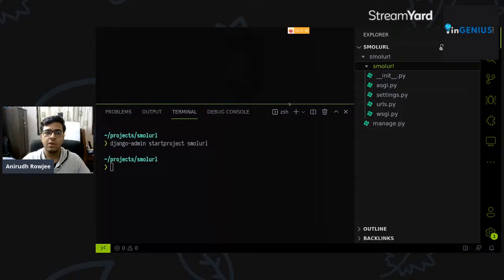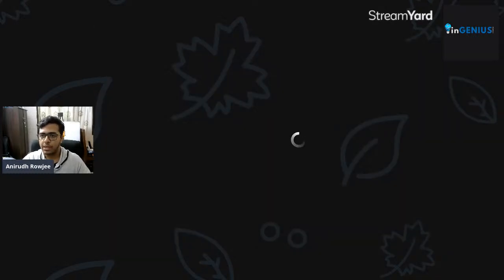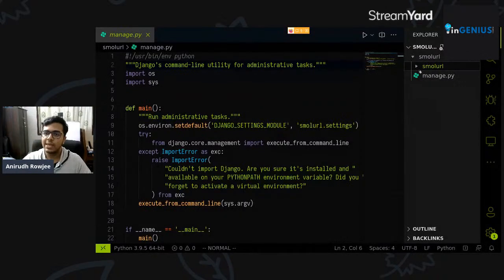...the server or making changes to the database. So you'll be calling manage.py as the main script whenever you're trying to make changes at these levels. And you'll notice that manage.py is one level above the actual folder. This is what we'll call the main app of our project, right?